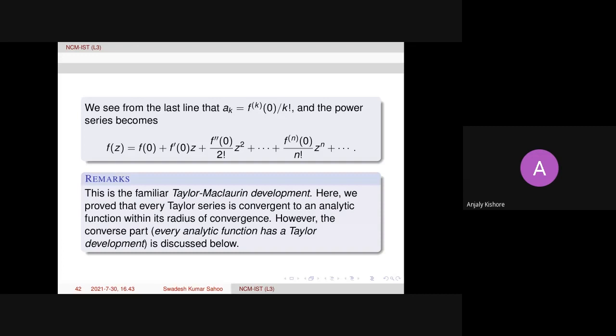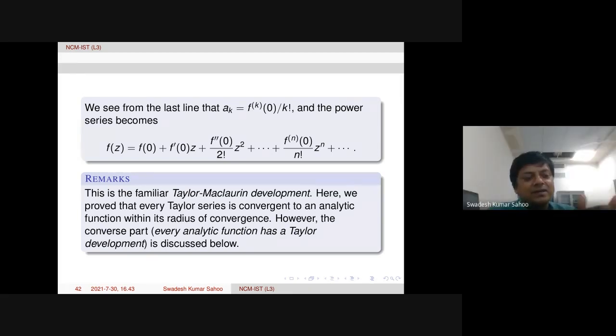Sir, could you please explain once more what is the difference between convergence, absolute convergence, and uniform convergence? Because I wanted to know, if a given series is convergent in a particular region, say mod z less than r, where r is the radius of convergence, can we say that the series is absolutely convergent there in the same region?